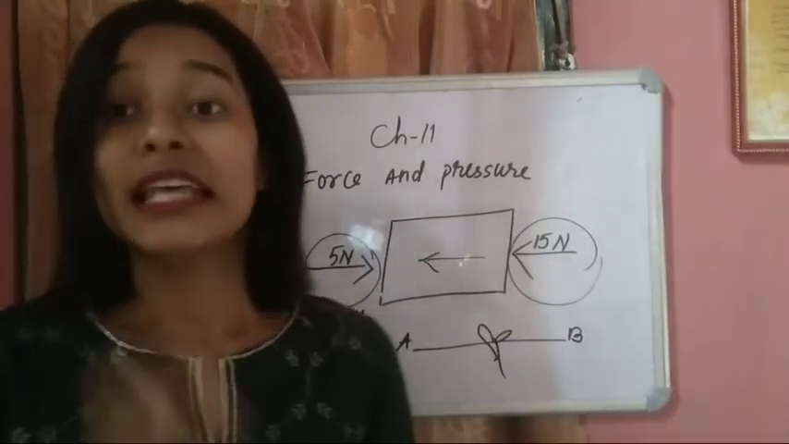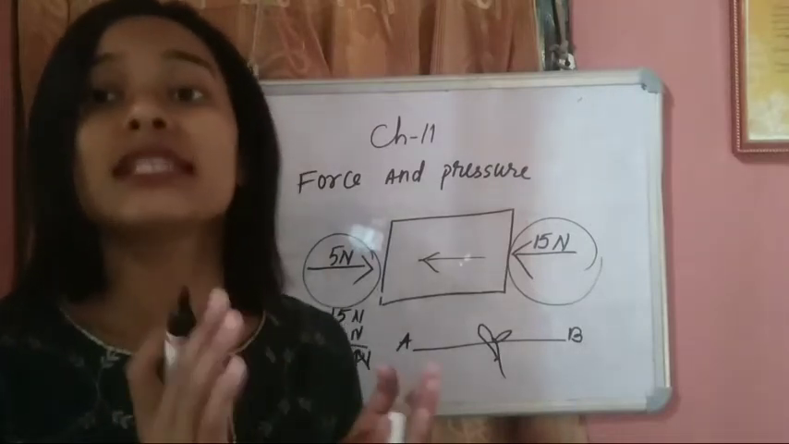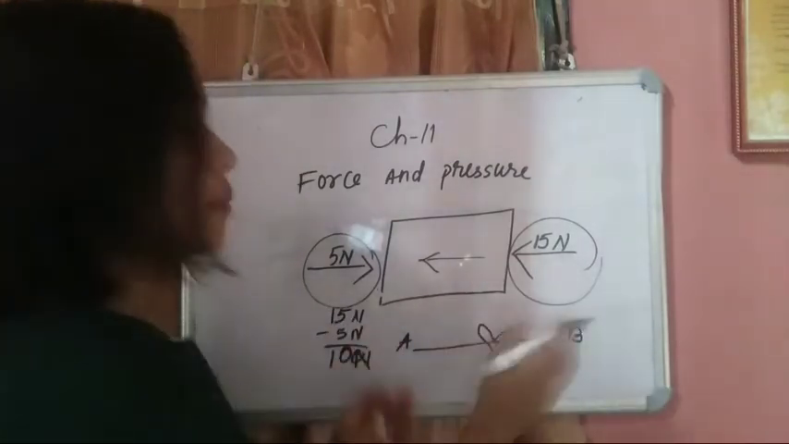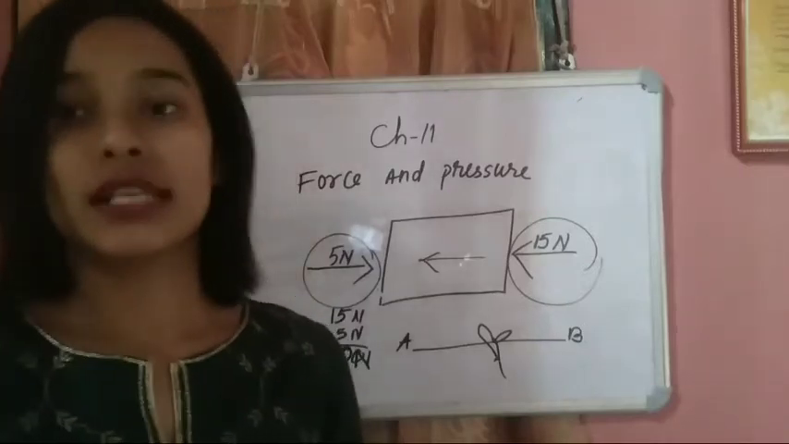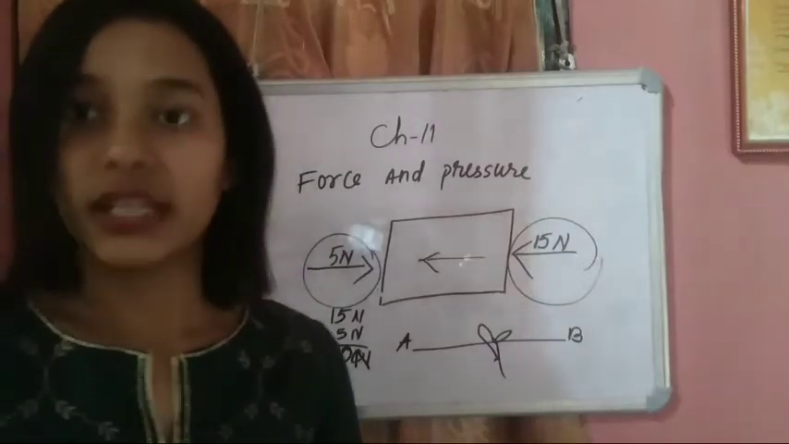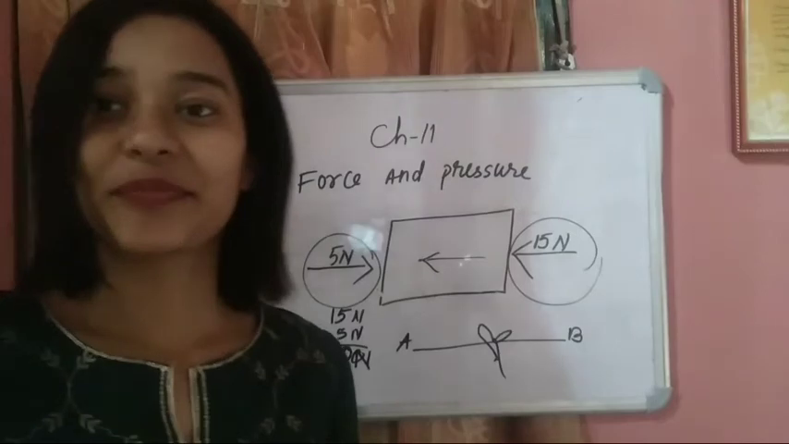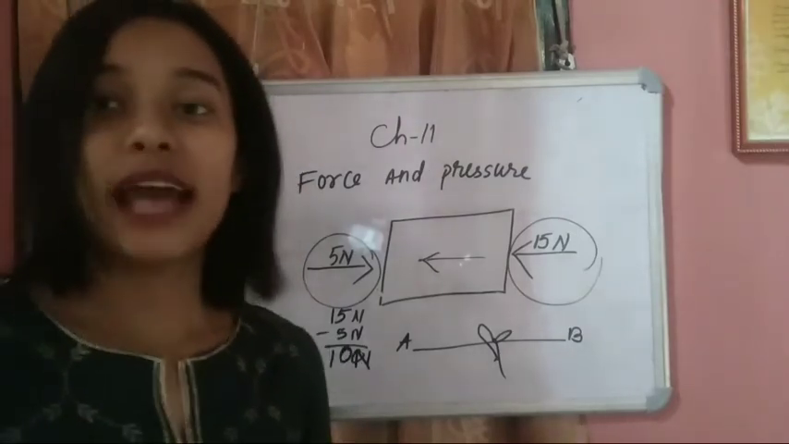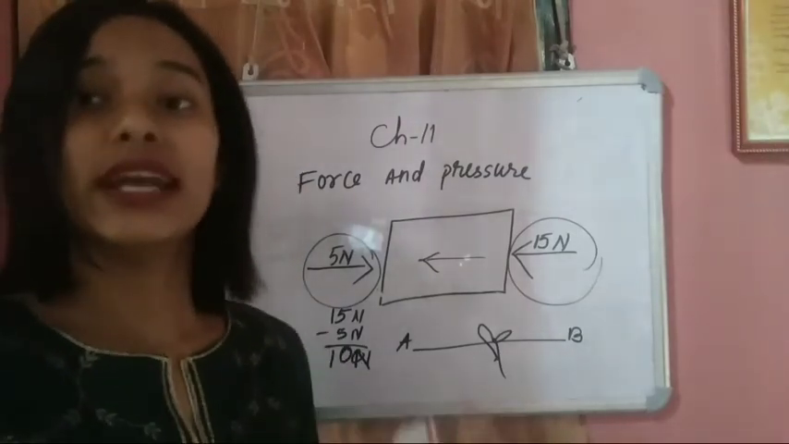Do you know why? It is because the net force is 0. Both teams are applying an equal amount of force. So at last one team will win, isn't it? So which team will win? The team which is applying more force will win the game.